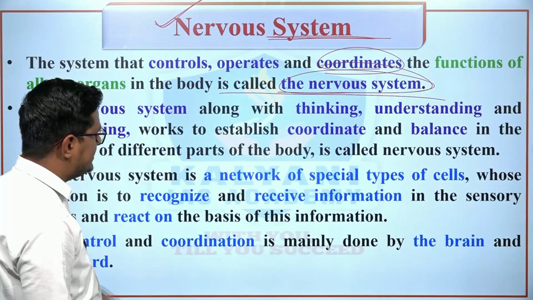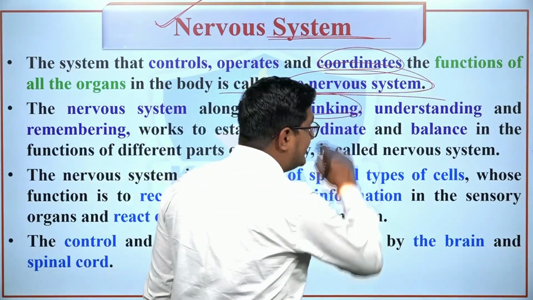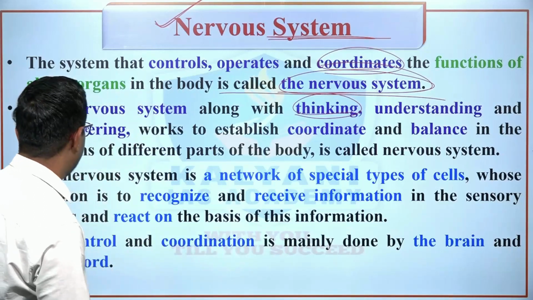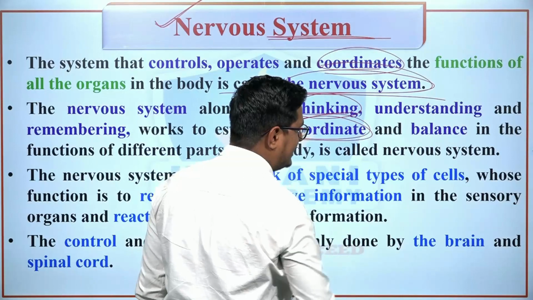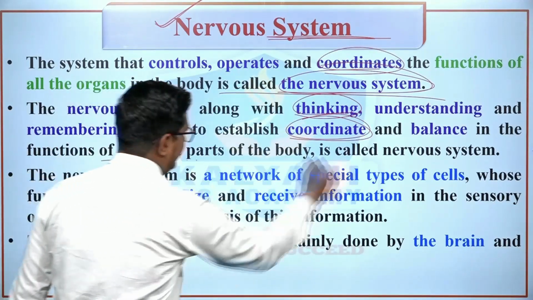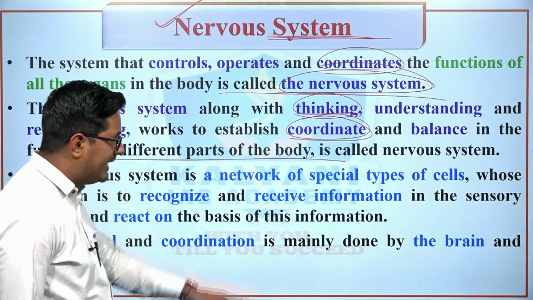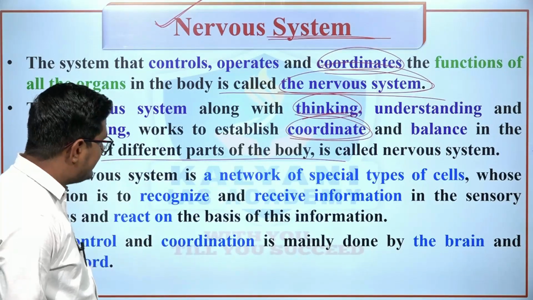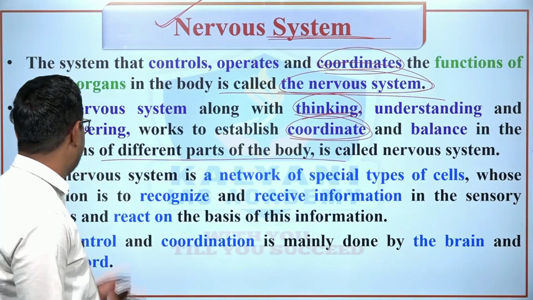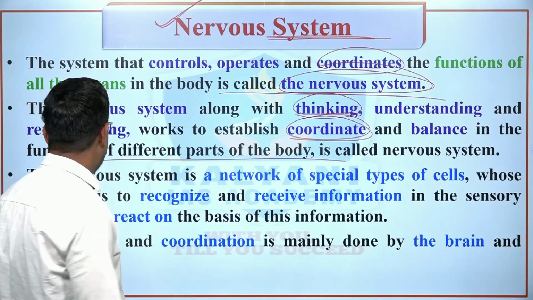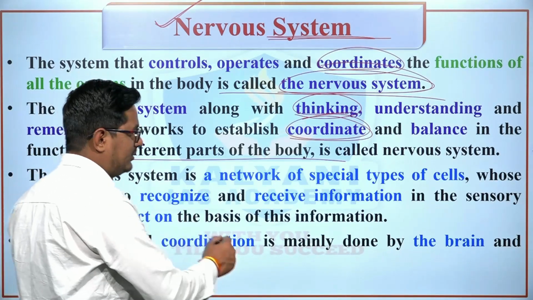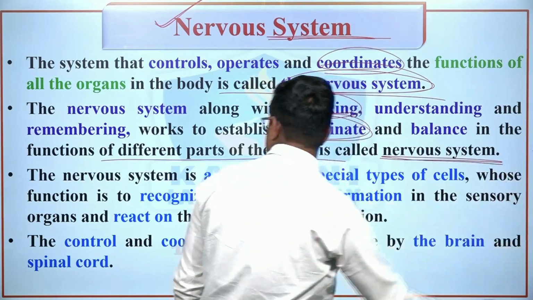The human nervous system, along with thinking, understanding and remembering, works to establish coordination and balance in the functions of different parts of the body.